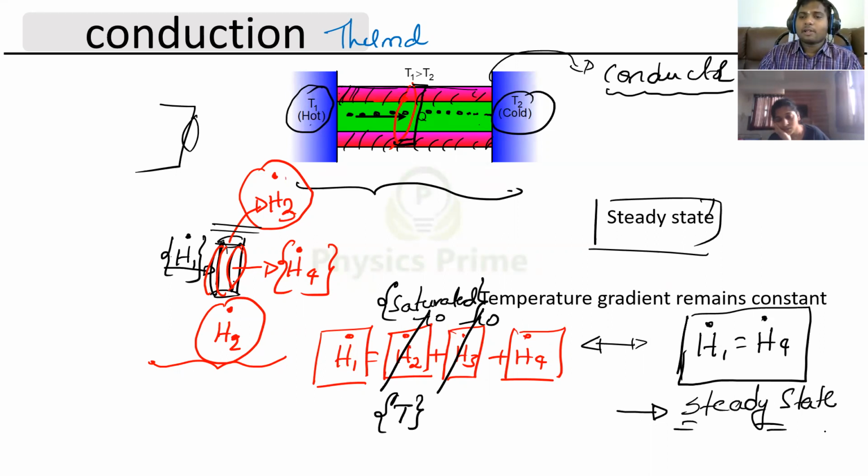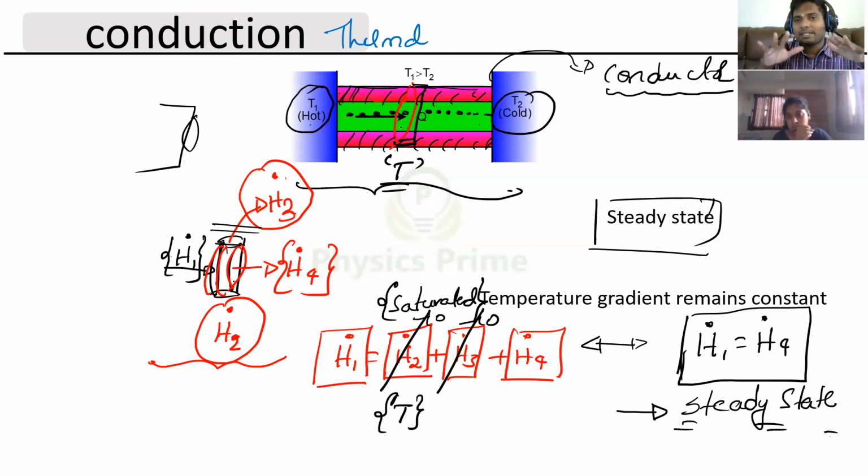steady state. In our syllabus of 11th and 12th we don't study what happens before steady state; in engineering you will study that phase. But in our syllabus we study this state where this cross section has attained some temperature T. No radiation is happening outside, no absorption is taking place.